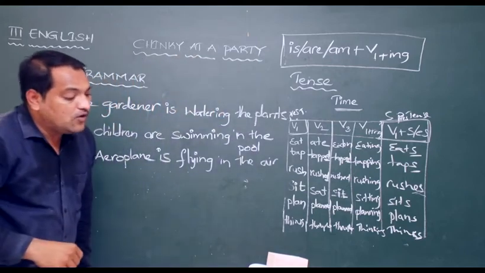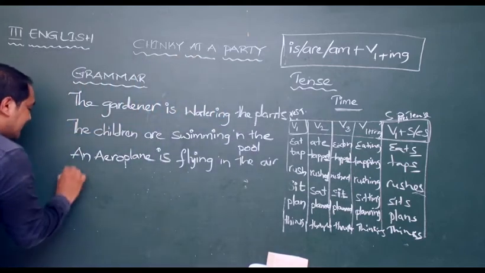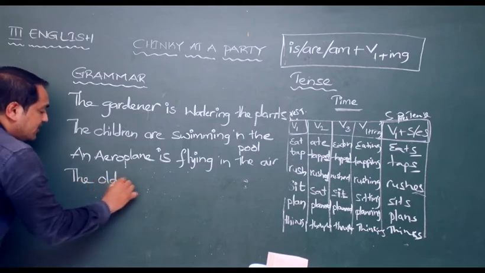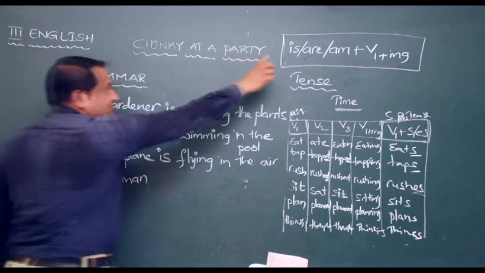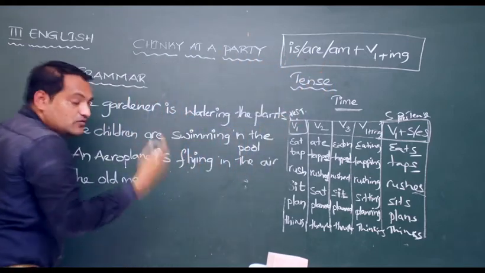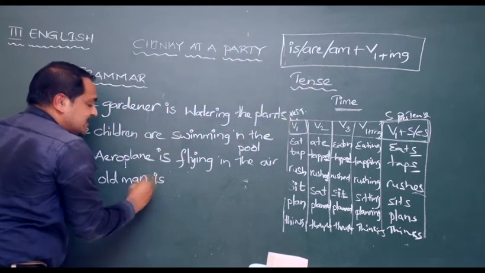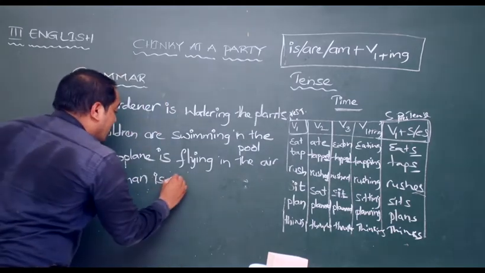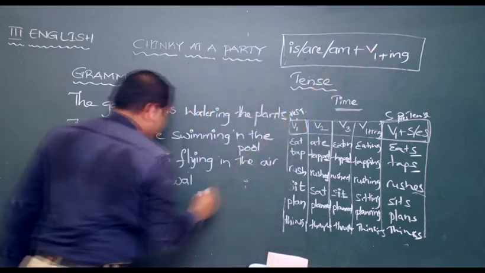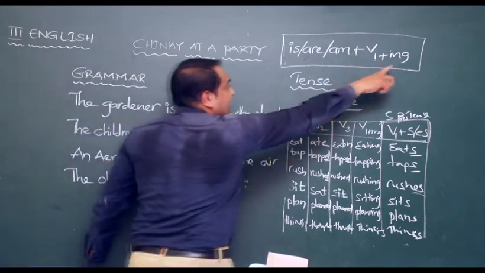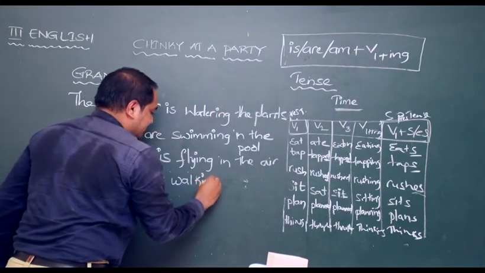Right. The old man. How many people are there? One. So when it is one, is or am. Who? Is. The old man is. Walks becomes walking. V1 plus ing. First write walk. Then add ing. Walking.